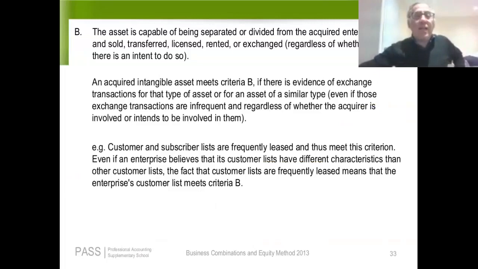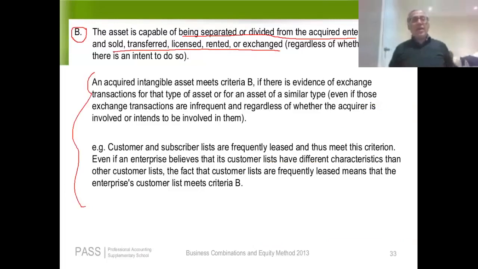Condition B would be we're dealing with an item that is not a legal right, but it is capable of being separated or divided from the acquired enterprise and sold, transferred, licensed, rented, or exchanged. What I mean is the following. I'm not going to read these paragraphs. I'm just going to explain them. If company A goes out and buys company B, company B, for example, has a customer list.